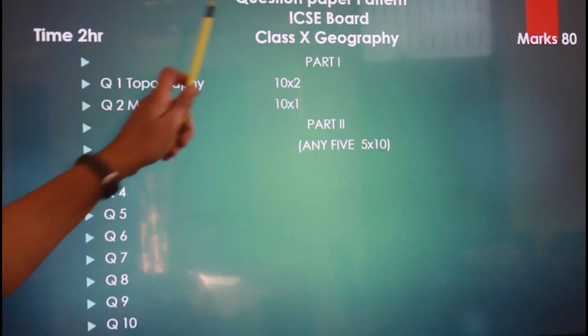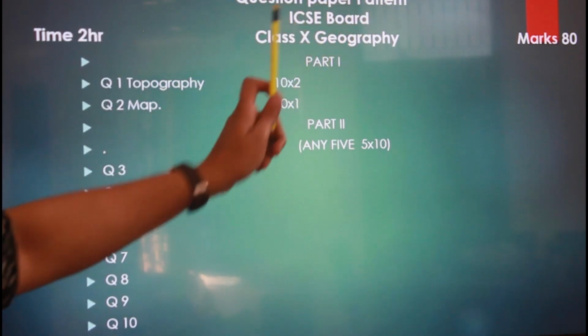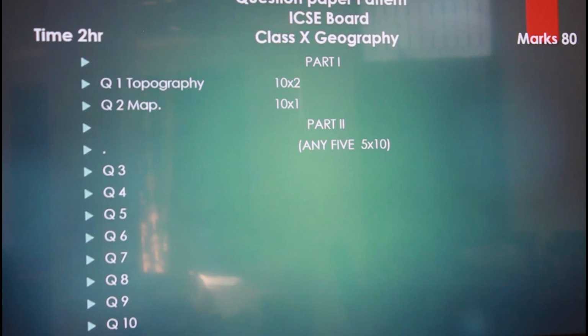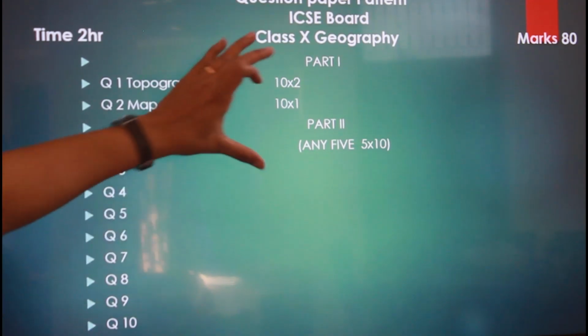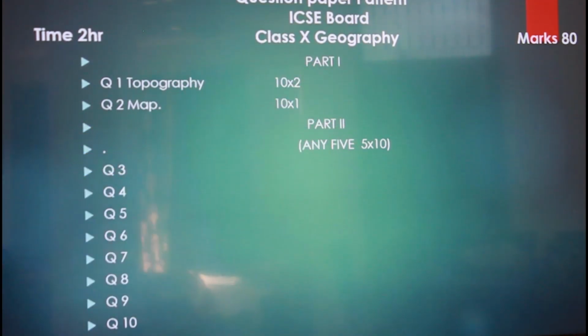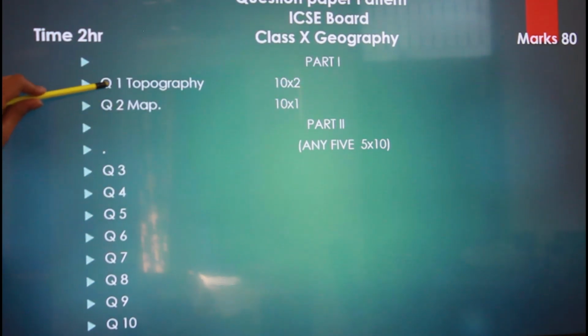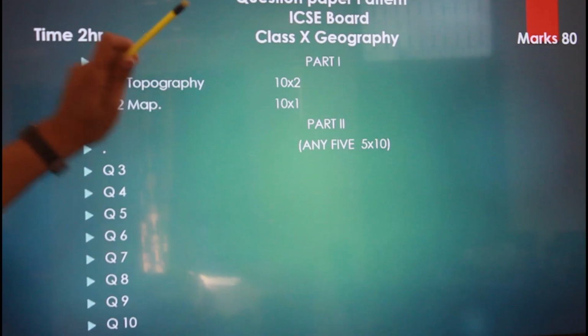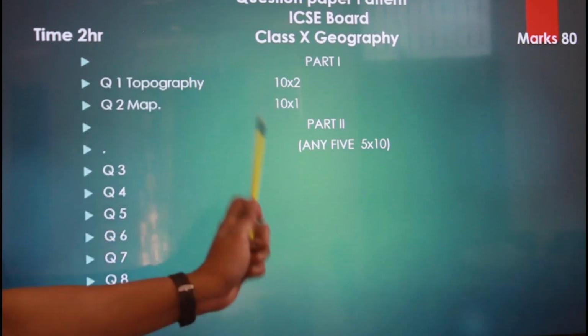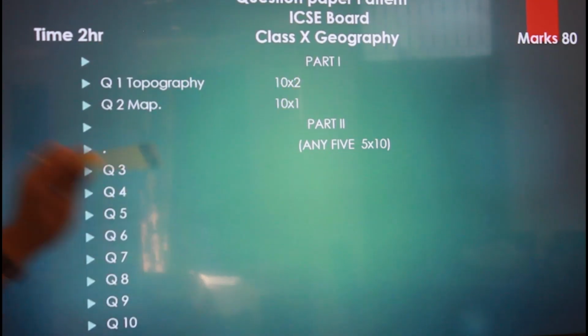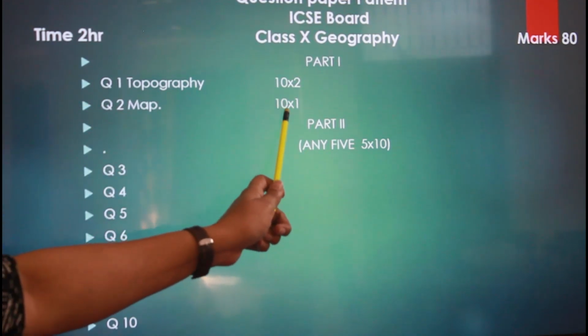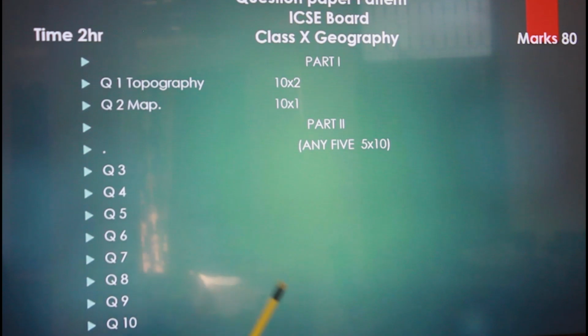Now we will discuss the question paper pattern of ICSE board class 10 geography. In the question paper, mainly there will be two parts, part 1 and part 2. In part 1, there will be 2 questions. Question 1 will be from topography, and there will be 10 questions, and each question will carry 2 marks. The second question is from map, and there will be 10 questions, and each question carries 1 mark.